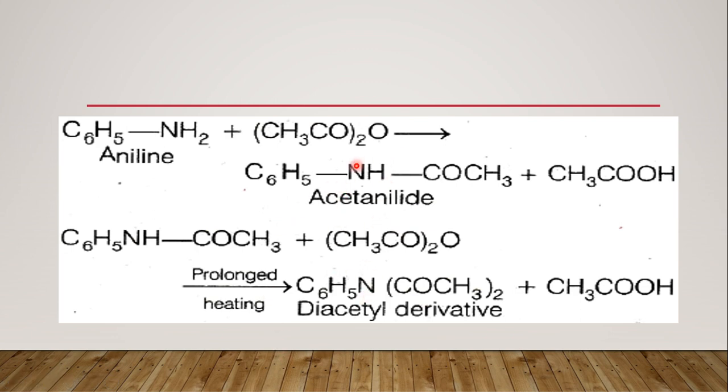As you can see here, this is the monoacetyl derivative, and this is the diacetyl derivative, COCH3, COCH3 twice. So the monoacetyl is the intended product, and since diacetyl derivatives are unstable, they are converted to monoacetyl again.